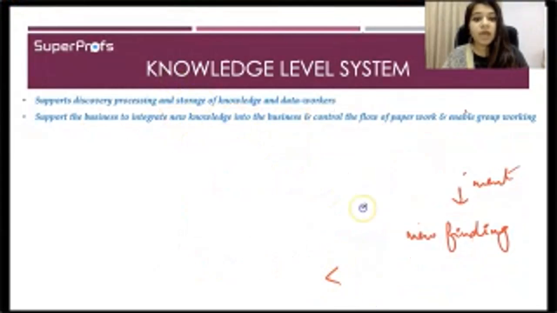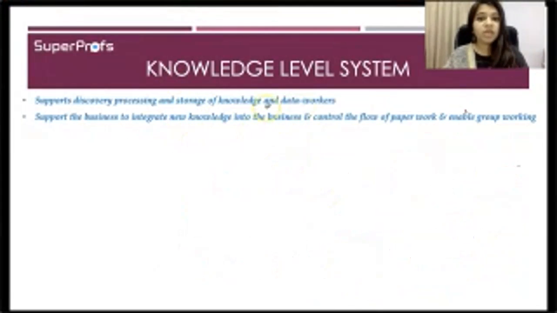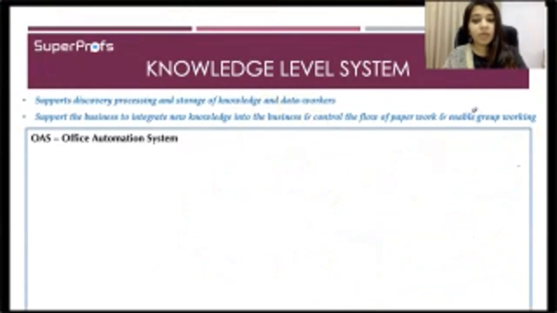And secondly, it will help the business to integrate new knowledge into the business, control the flow of paperwork and enable group working. Okay, so the first example of an information system used at this level is OAS, which we have studied about, and the other one is KMS.